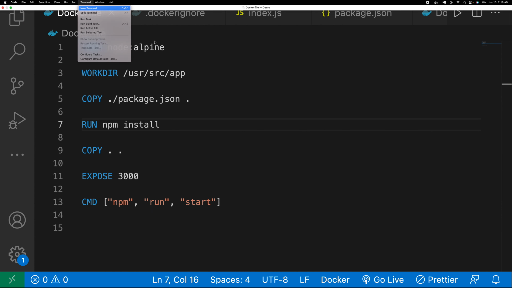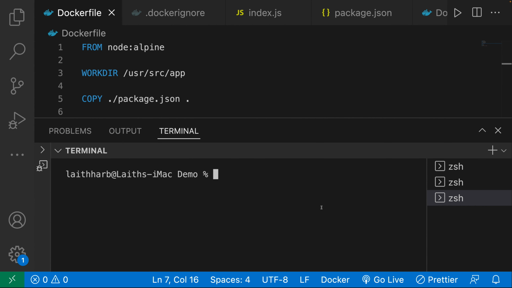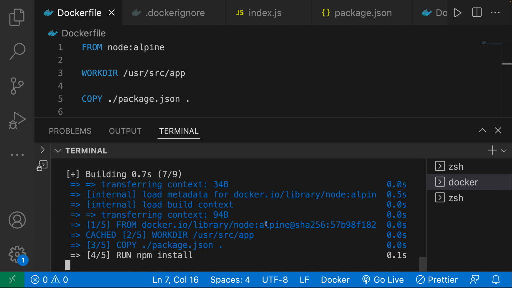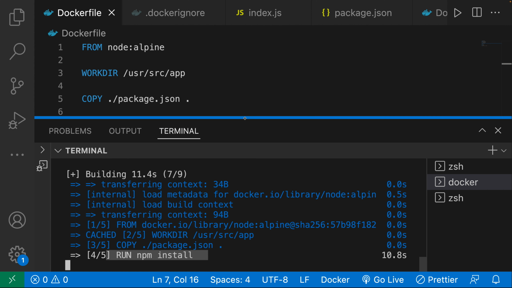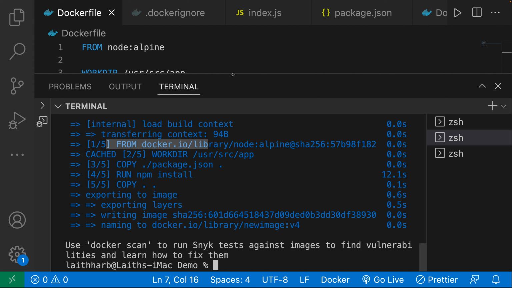So let's open up the terminal. So now what I want to do is let's build another image here. Millions and millions of images, v3. So let's go ahead and build that now. So the first go round, it is going to go ahead and not be cached. That is a-okay though. That is expected. So that's the first go round. Just wait. There we go, looking good.